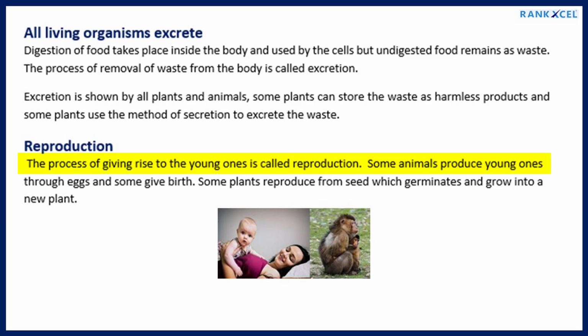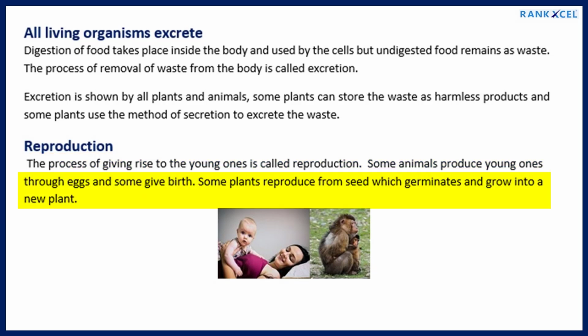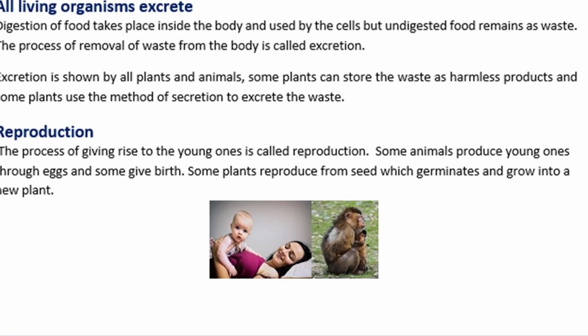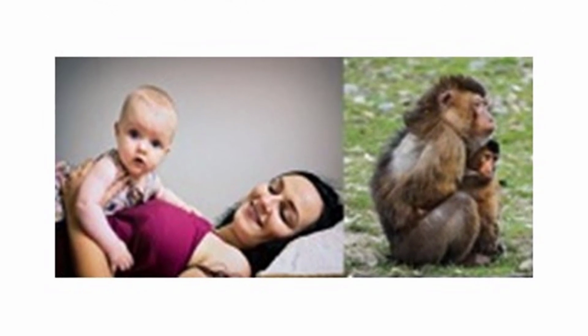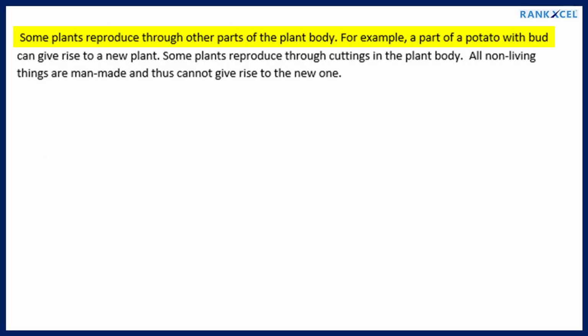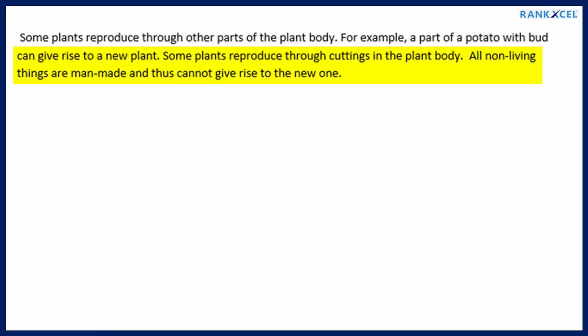Reproduction. The process of giving rise to the young ones is called reproduction. Some animals produce young ones through eggs and some give birth. Some plants reproduce from seeds which germinate and grow into a new plant. Some plants reproduce through other parts of the plant body. For example, a part of a potato with a bud can give rise to a new plant. Some plants reproduce through cuttings of the plant body. All non-living things are man-made and thus cannot give rise to new ones.